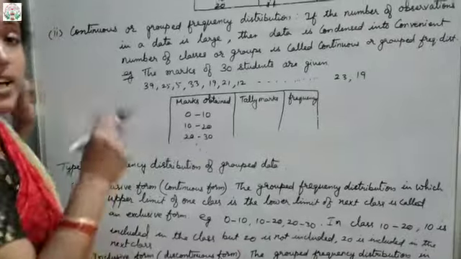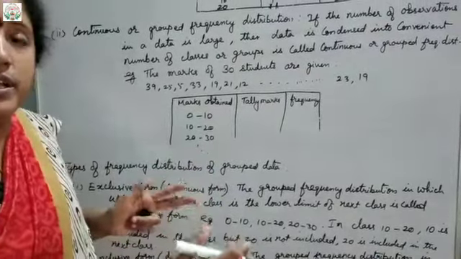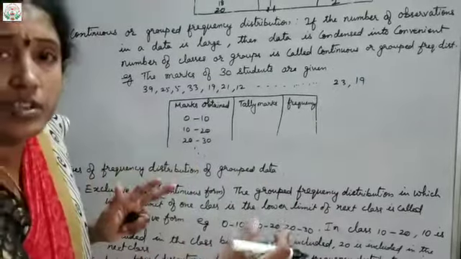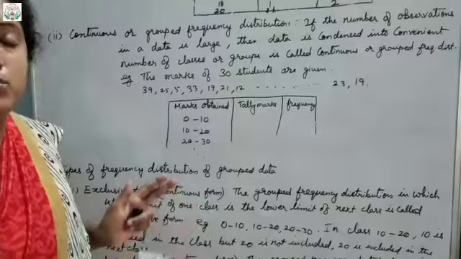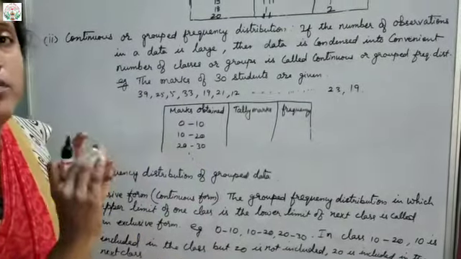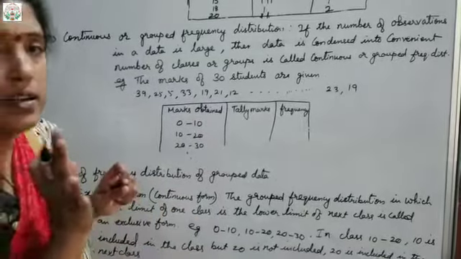Okay. So for that what we will do? We will divide it into groups. Okay. Meaning 0 to 10, how many children got? Then 10 to 20, how many children got? Likewise we will divide, so that the table will be small, or we can represent the data in a very tabular or systematic manner.